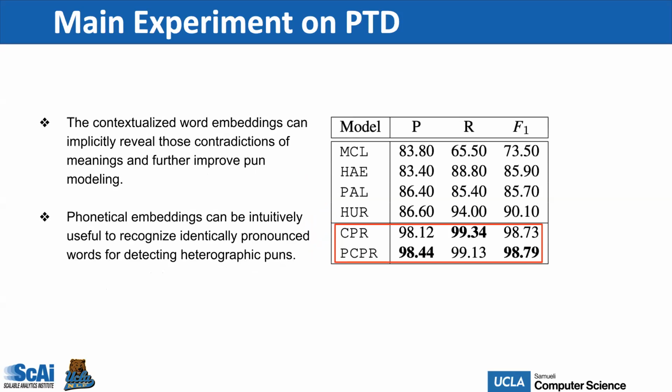The results further prove that the contextualized word embeddings are capable of distinguishing semantic contradictions among the contexts of a word with multiple meanings. And on the other hand, pronunciation embeddings can be intuitively useful to recognize identically pronounced words for detecting the heterographic puns.